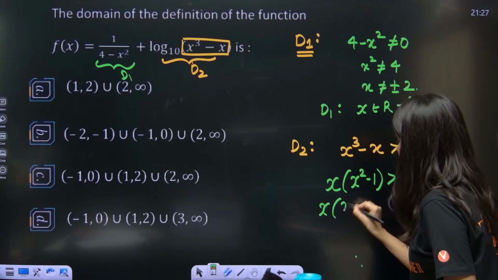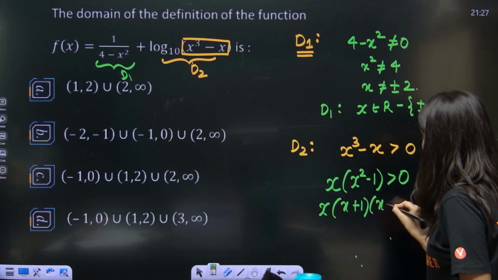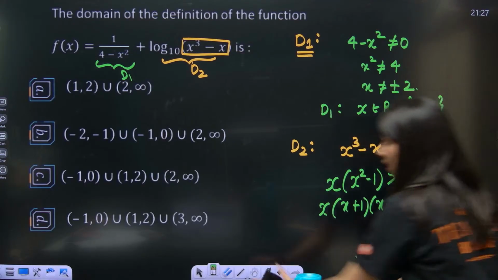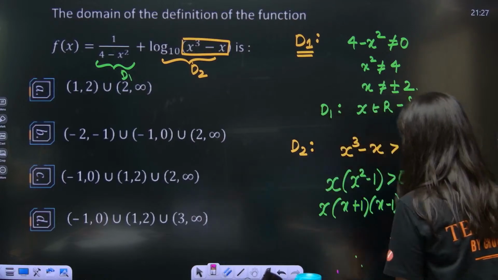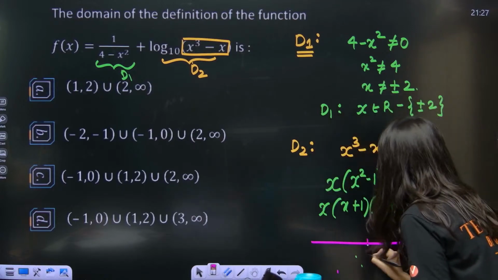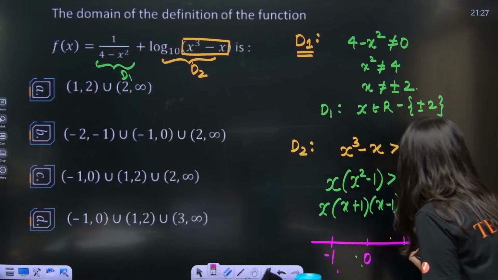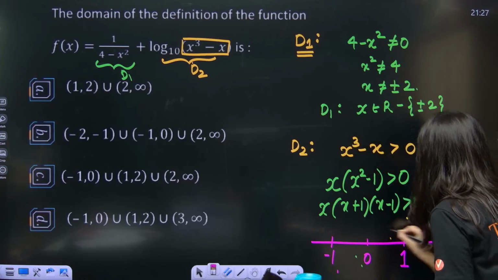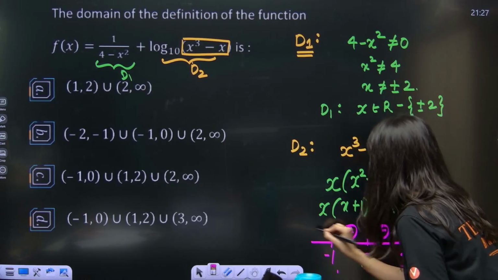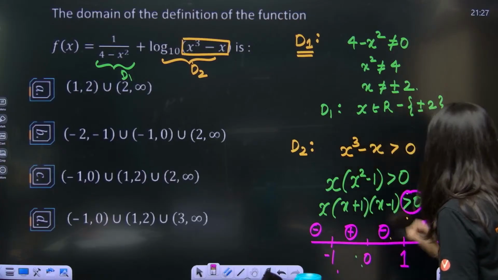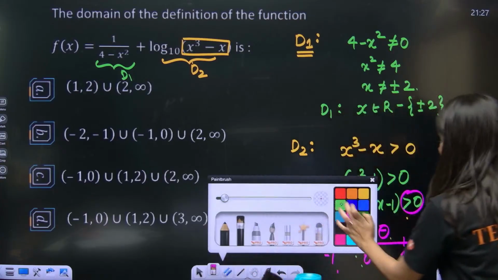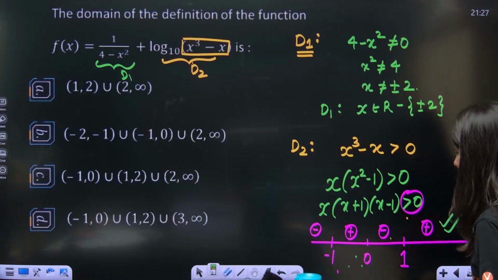X plus 1, x minus 1, factorize. Now plot on the number line: 0, minus 1, 1, with signs plus, minus, plus, minus. You are looking for greater than 0, for positive. That means 1 to infinity and minus 1 to 0.